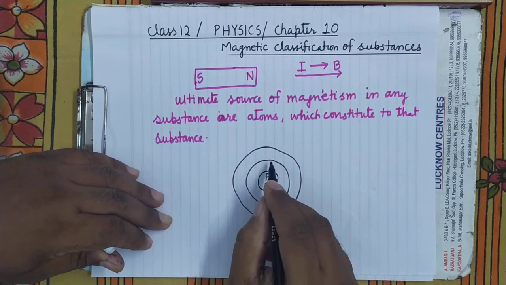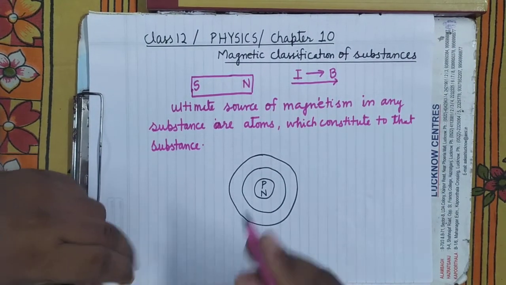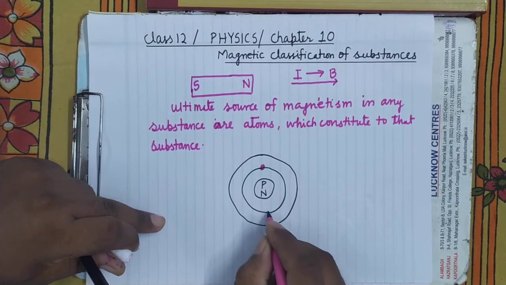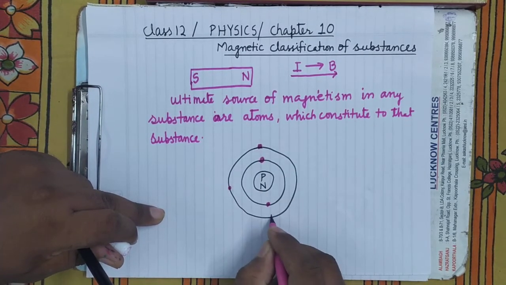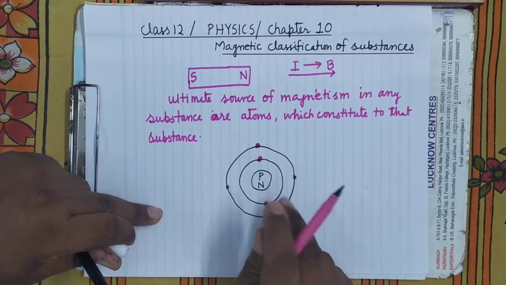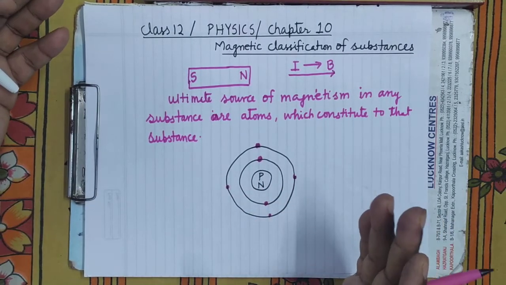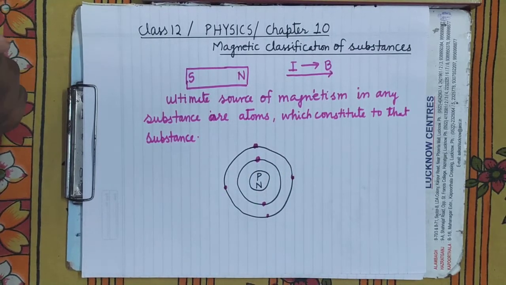Here this is the K shell, in which there will be 2 electrons, then this is the L shell. This is the structure of an atom. Whatever the substance, the structure of the atom will be like this.